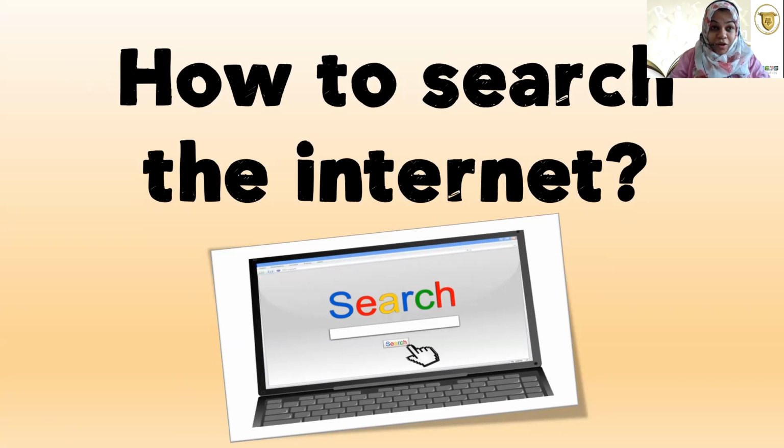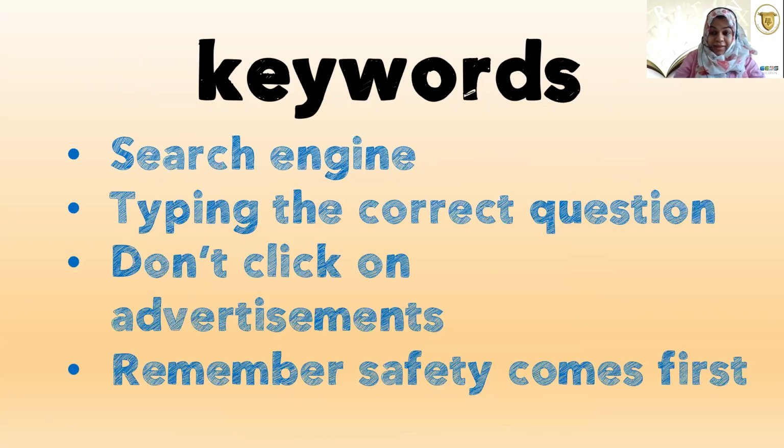Not just search the information, we are also going to learn how to search information safely on the internet. Remember we spoke about being safe on the internet?